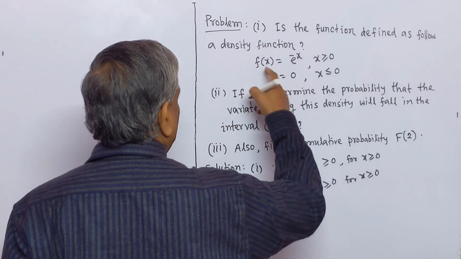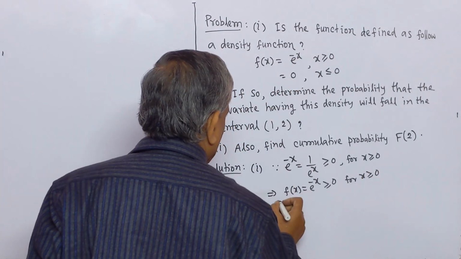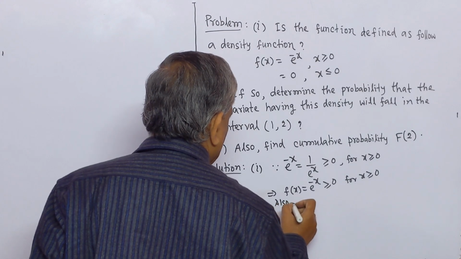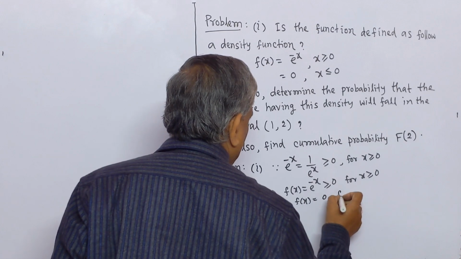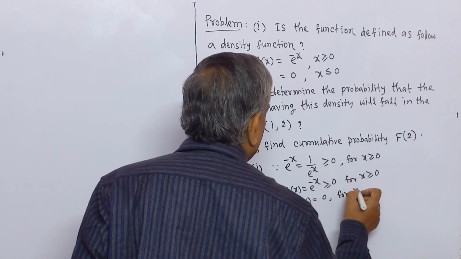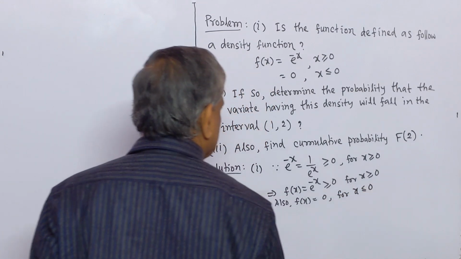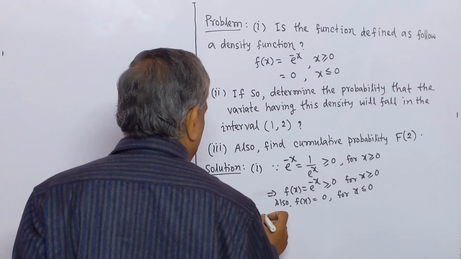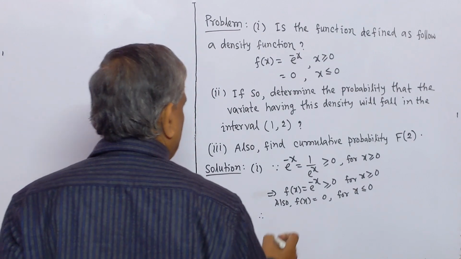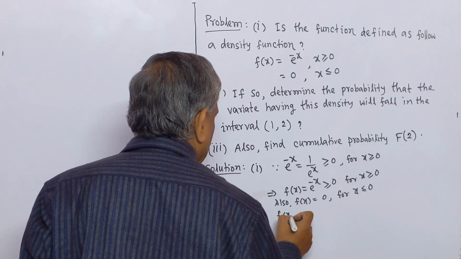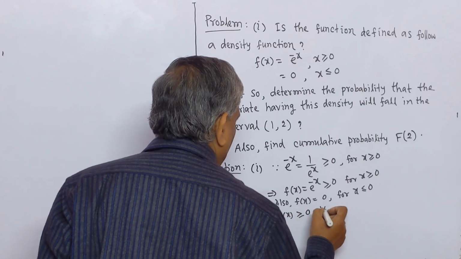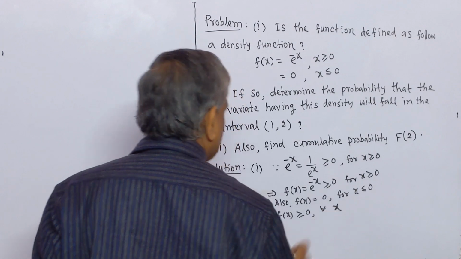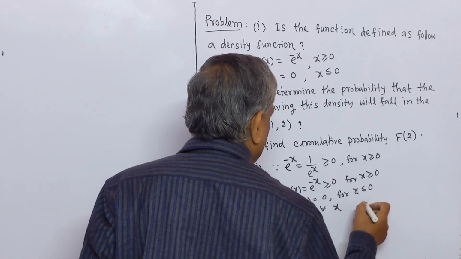And here f(x) equal to 0 for x less than or equal to 0. Therefore, f(x) is greater than or equal to 0 for all x. This is number 1.